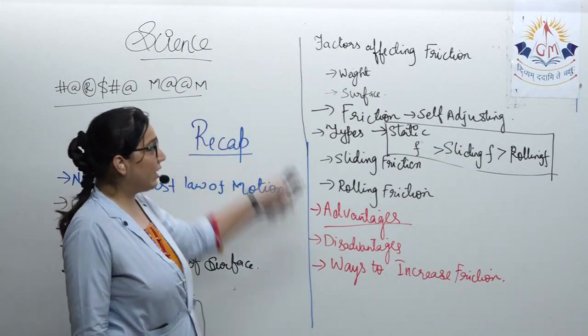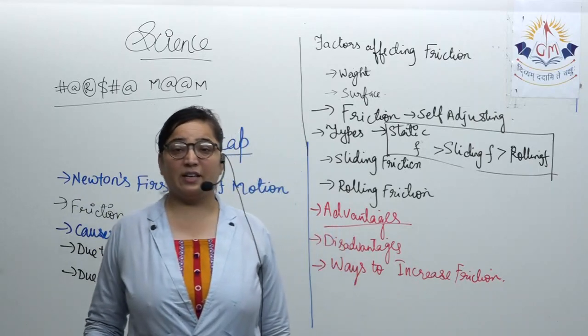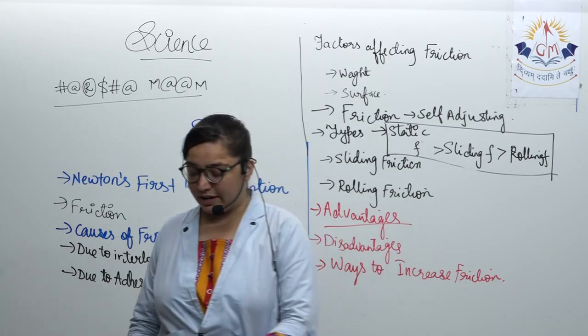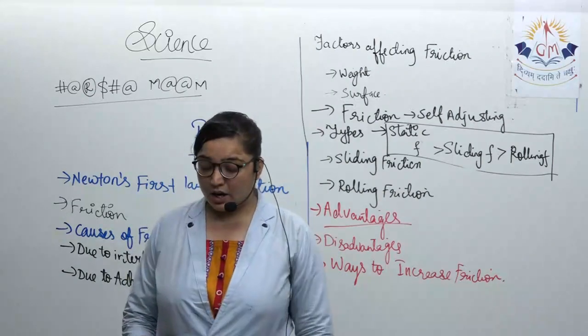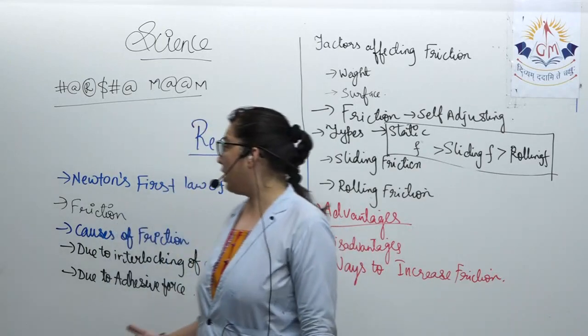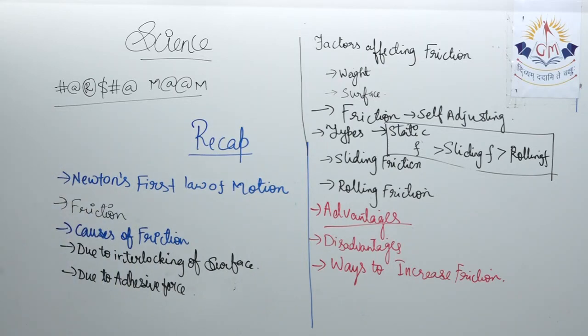So this is a quick recap of whatever part we have done up till now. In today's session, we are going to discuss one of the very important parameters, that is how can we reduce the friction. But before we discuss that point, just go through this part, just read it and note it down.